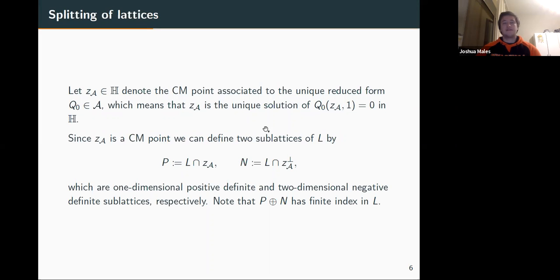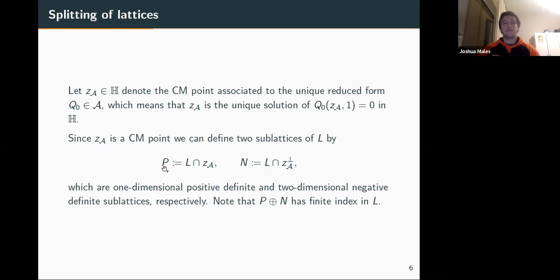What does this do? This allows us to split this lattice. Okay, here I lie a little bit. This C sub A is not strictly the same as C sub A here. This C sub A that I'm talking about down here is the image in the Grassmannian. But because there's an explicit bijection between the upper half plane and the Grassmannian, I just call them the same thing. So we think of this C sub A at the bottom as just a line in our Grassmannian. So what do we do? We just intersect our lattice with this line and our lattice with the complement of this line.